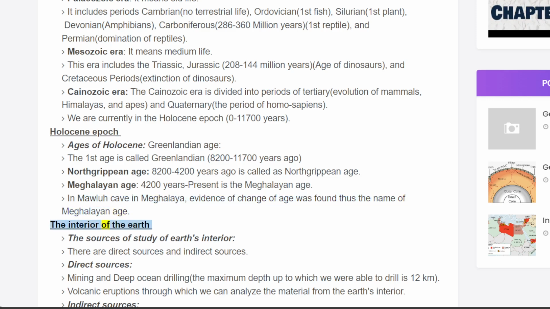The interior of the Earth. The sources of study of Earth's interior. There are direct sources and indirect sources. Direct sources: mining and deep ocean drilling. The maximum depth up to which we were able to drill is 12 kilometers. Volcanic eruptions, through which we can analyze the material from the Earth's interior.